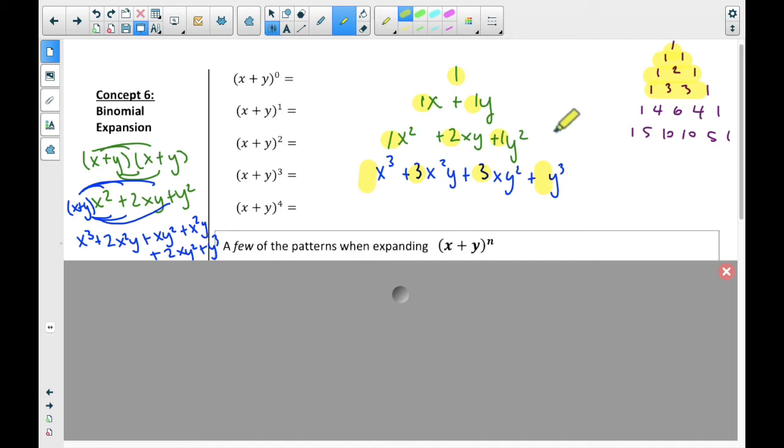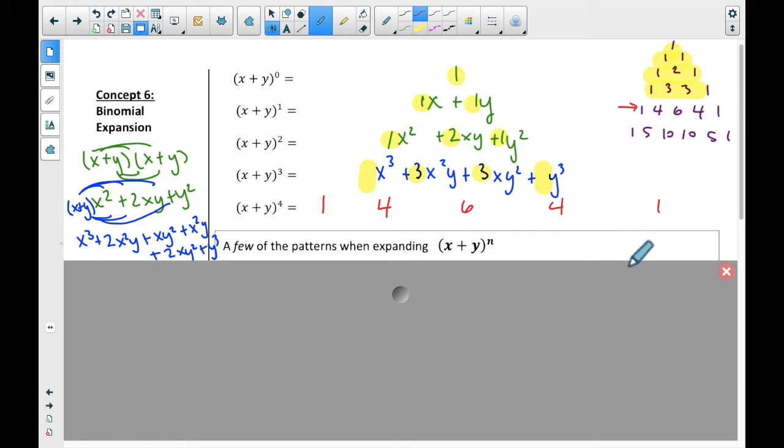And so I can predict accurately that I don't have to multiply that out again to get the next one. Holy cow, that would take forever, right? I don't have to do it. What I can do is look at my next line here. And this is a fourth power, so I'm going to go to my fourth line, and I'm going to give myself some space and space out like this triangle. And I'm going to go 1, 4, 6, 4, 1. Okay, now we haven't talked about the x's and y's yet, but the coefficients are going to be 1, 4, 6, 4, 1 because that's what Pascal's triangle has. That's the next line in the row, and the next row in the triangle.